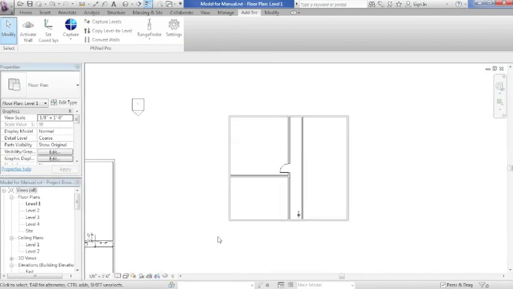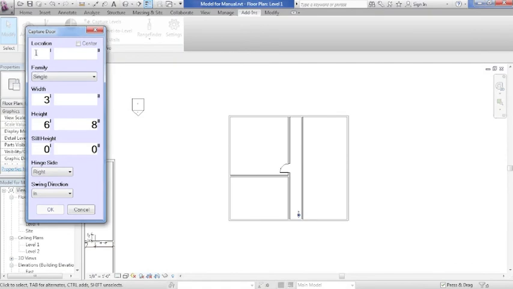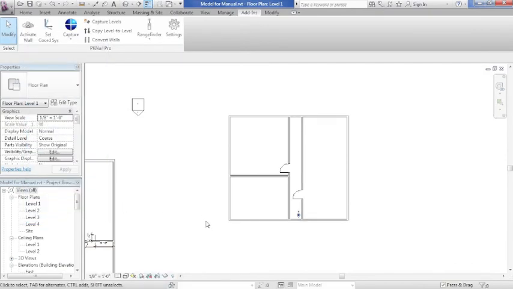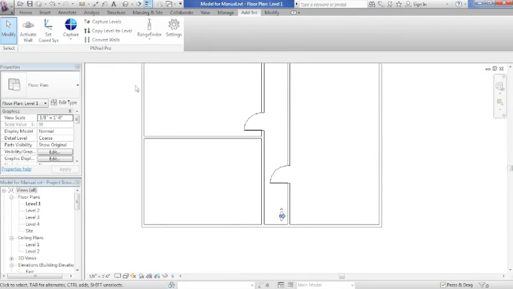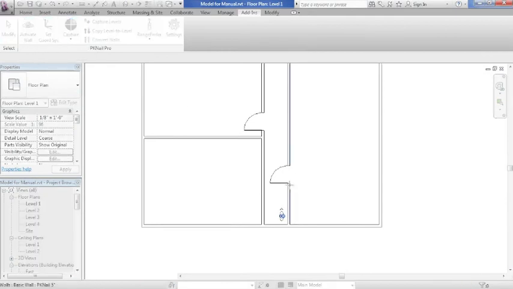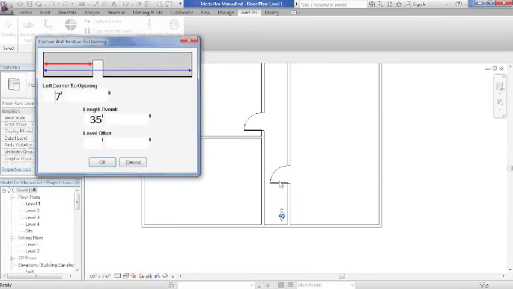And now we're just surveying all the interior wall partitions. And we'll go ahead and capture the next door. We'll say it's at 7 feet. Hit OK. We've got a doorway. Now we want to go ahead and use the Activate Wall function. Come inside this doorway. 7 feet from jamb to jamb, that's correct.